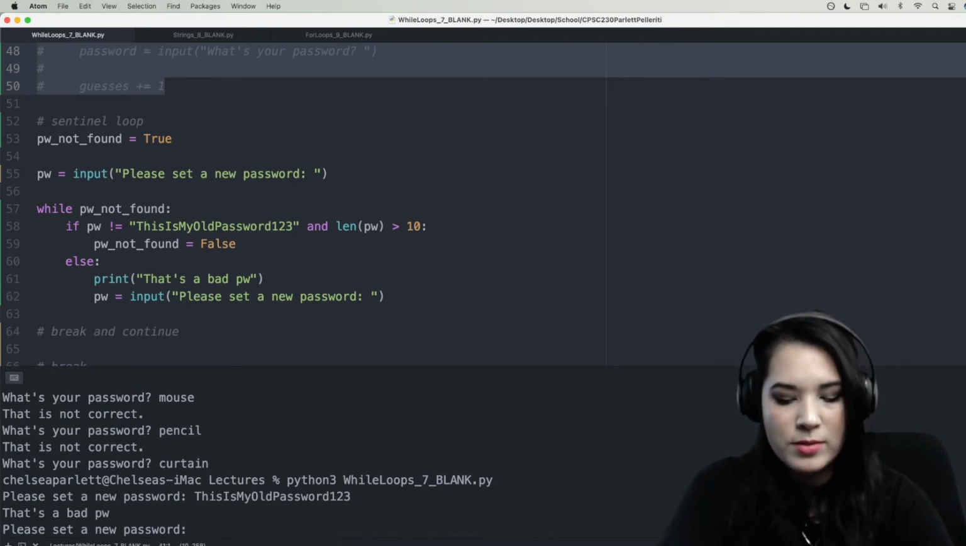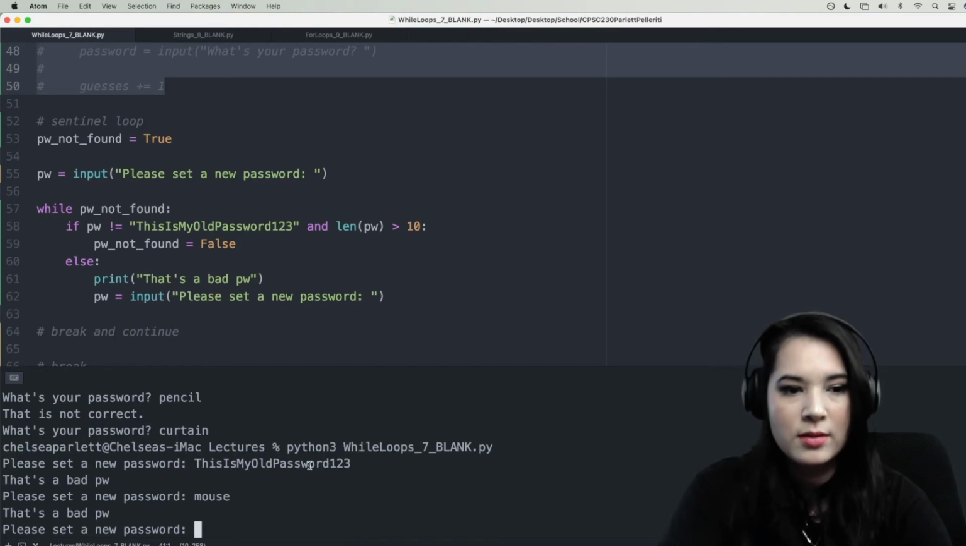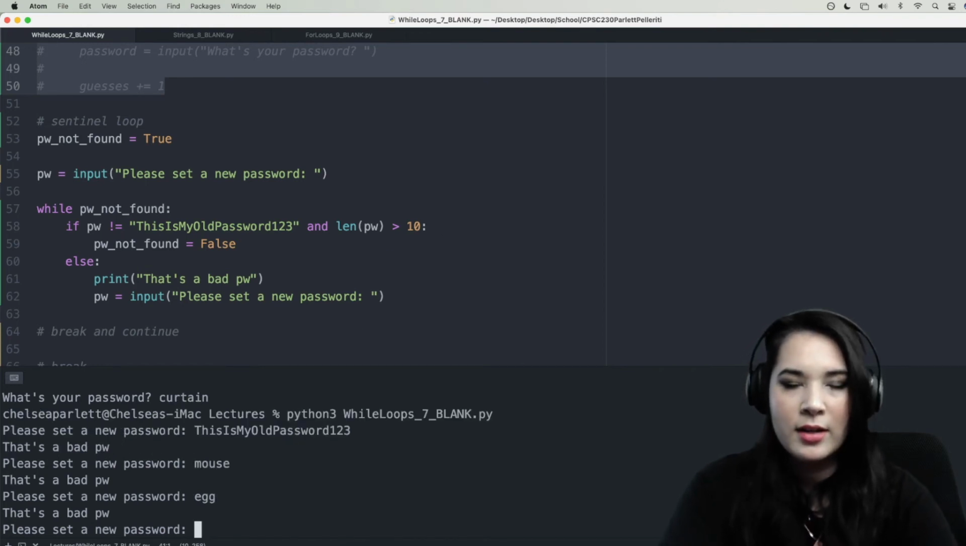Okay, how about mouse? That's a bad password too. That one, not because it's the same as our old password, but because it's too short. Let's just try one that's too short again. We'll say egg. Ugh, that's too short.